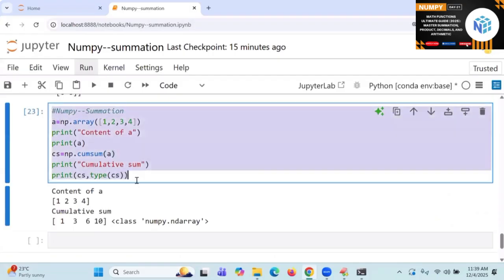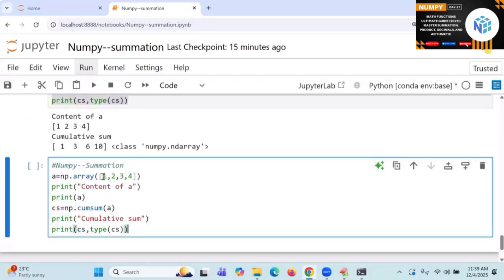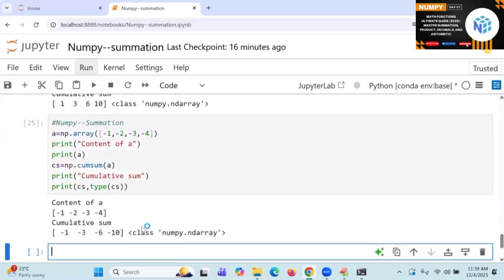So I'm going to take here -1, -2, -3, -4. Something like that. If you take it, you are going to get the same type of answer. Are you getting it? Right.